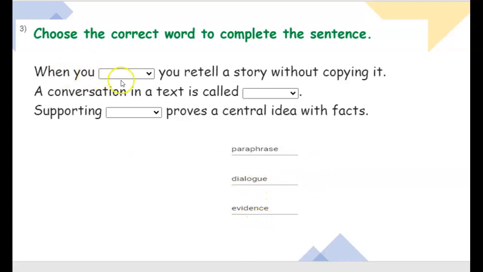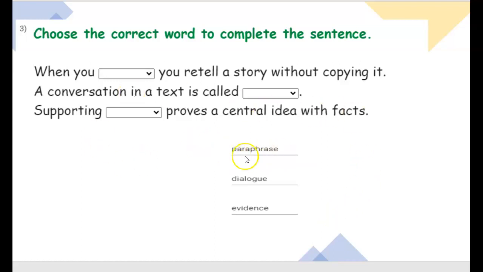So when you blank, you retell a story without copying it. So when you paraphrase, you retell a story without copying it. When you dialogue, you retell a story without copying it. Or when you evidence, you retell a story without copying it. Go ahead, and I want to see if you can find it before I share it with you.